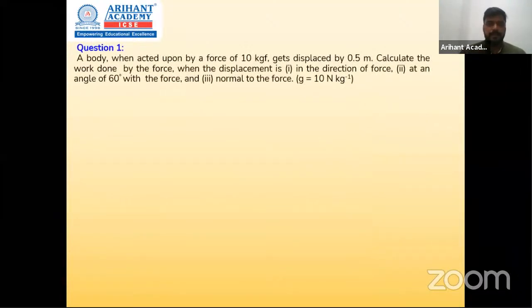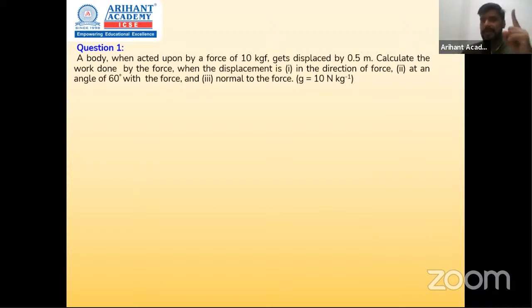Very first question. A boy when acted upon by a force of 10 kgf, तो ये आपको force दिया है, gets displaced by 0.5 meter, तो ये उसका movement दिया है. Calculate the work done by the force when displacement is in the direction of force, 60° with force, and normal to the force. So over here, this is the best example for using all different formulas, where we have three variations between force and displacement. So let's use a diagram to understand the three cases.